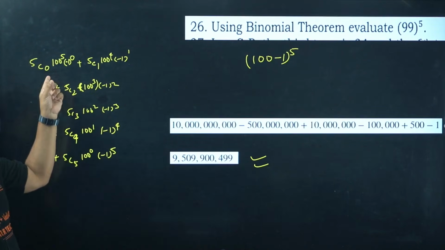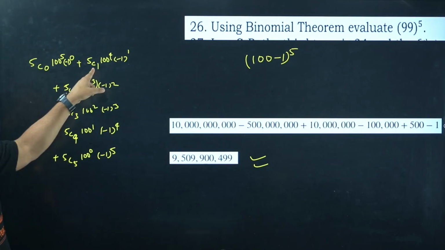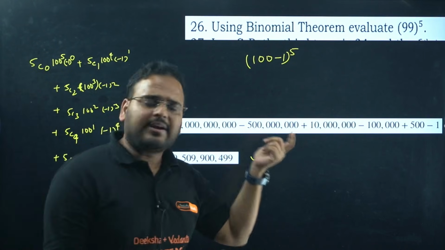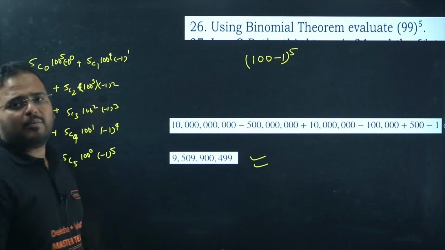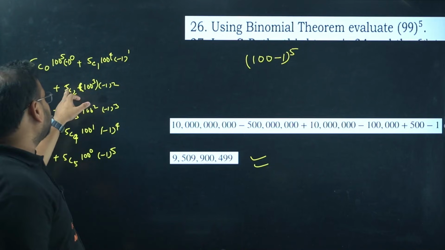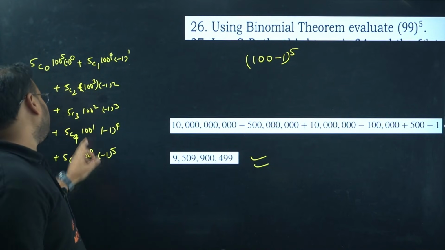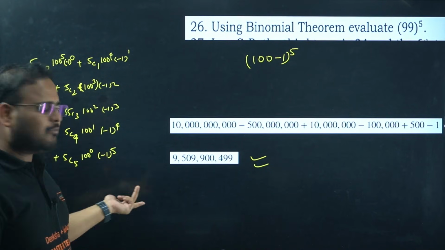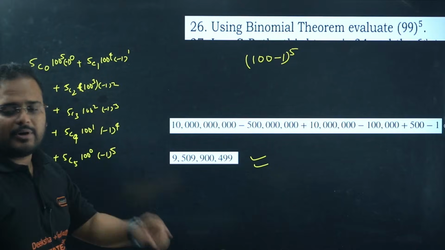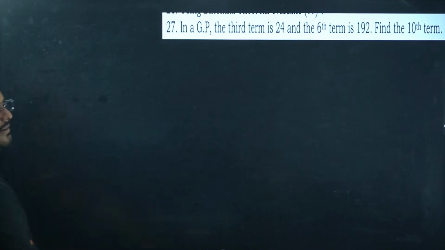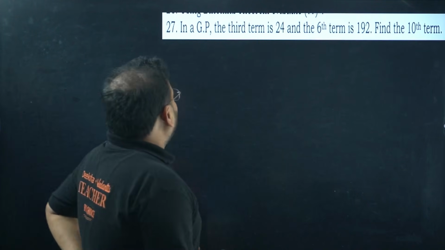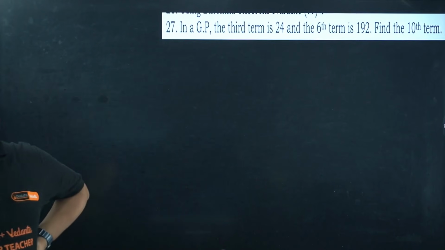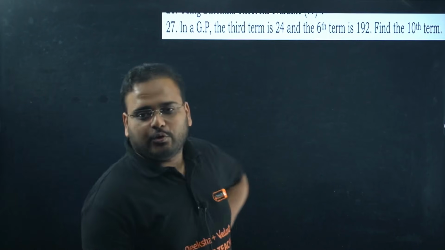Can you not do 5C0? That is going to be what? 1. 5C1 will be how much? 5. Right? And same way continue like this. 5C2 will be how much? It will be 20 only, right? This will be also 20. 5C4 again 5 only. 5C5 is again 1. Alright, sir, we can do that much. I have faith in all of you, you'll do that much.